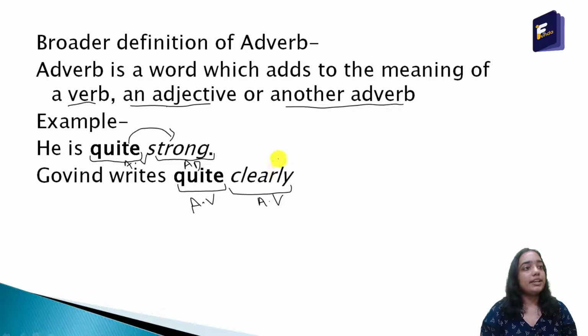Clearly is an adverb because it is telling us something more about the verb writes, and quite is telling us something more about the adverb clearly. So this is the broader definition of adverb.